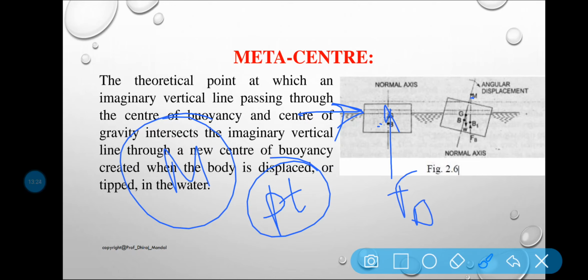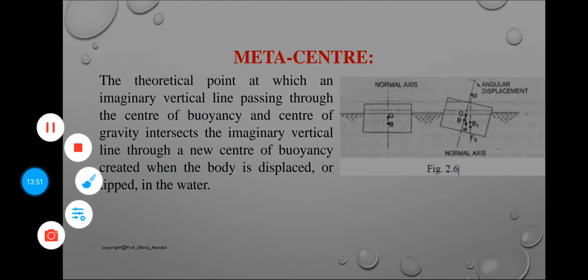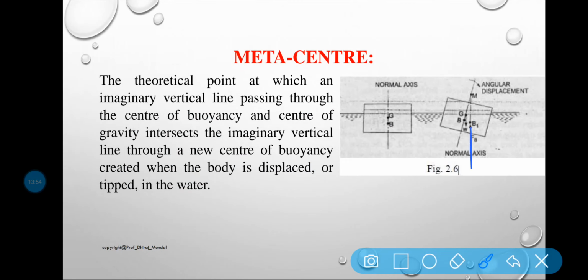Now when the body is tilted, then what happened? This is your metacenter. Right now let us consider this is your metacenter, but when it is tilted, you will see that from the metacenter you can draw a line, and this point B will be shifted to B1. Clear? So point B will be shifted to B1 here. So the line of action of the buoyant force will be traveling through this metacentric point.